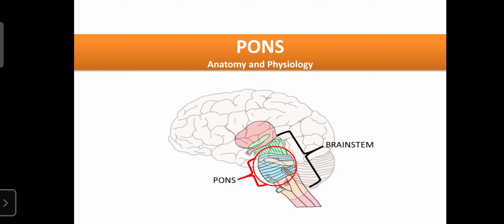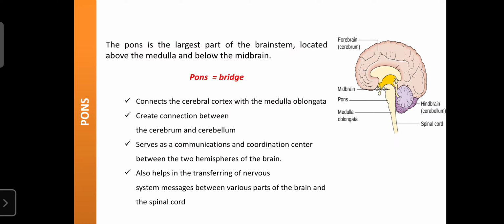So that's why the pons, along with the medulla oblongata, is involved in the regulation of the rhythm of breathing and the termination of breathing or respiration. So the pons is also an important part of the brainstem that helps in the regulation of a variety of functions. The pons is known as a bridge, because it acts as a bridge between various parts of the brain.